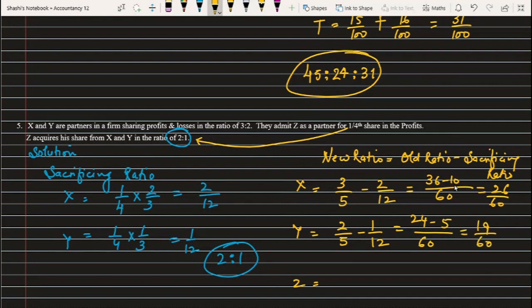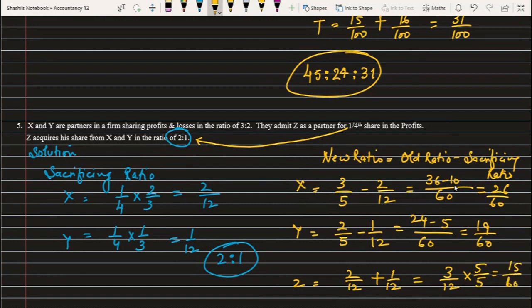And we know what Z is getting. Z is getting 2 by 12 from X plus 1 by 12 from Y. So that means 3 by 12. But the thing is that we have to equate this. Or I can take 1 by 4, that is also okay. So I'm going to equate it by multiplying this by 5. This gives me 15 by 60.